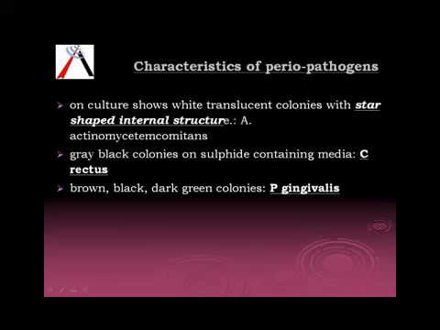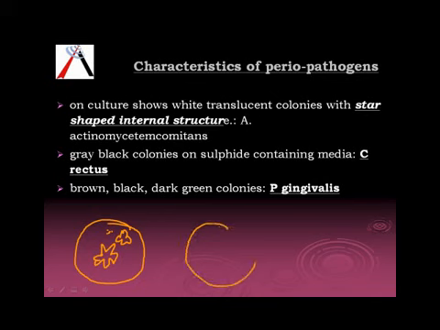Now, when we talk about the characteristics of periopathogens, we have AA that forms star-shaped colonies, and it typically causes a footprint. If you try to pick up these colonies, it leaves footprints. Then we have grayback colonies by C. rectus, and brown and dark brown colonies by P. gingivalis, because it is a pigment producing bacteria.